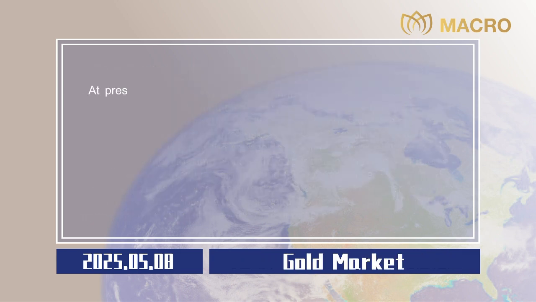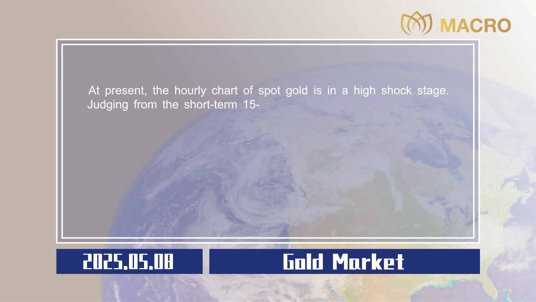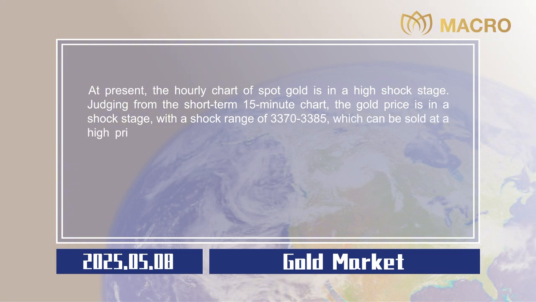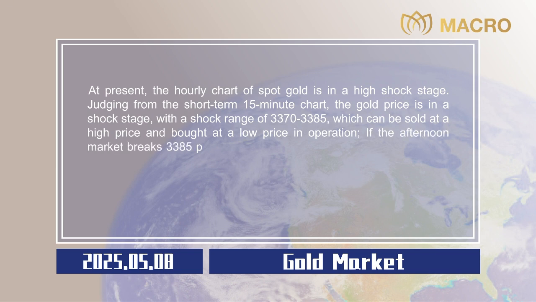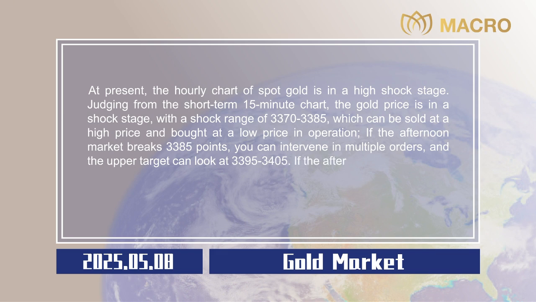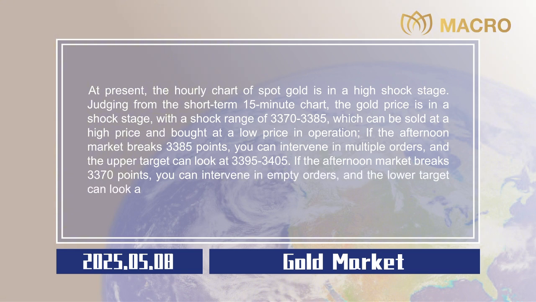Gold market. At present, the hourly chart of spot gold is in a high shock stage. Judging from the short-term 15-minute chart, the gold price is in a shock stage, with a shock range of $3,370 to $3,385, which can be sold at a high price and bought at a low price in operation. If the afternoon market breaks 3,385 points, you can intervene in multiple orders, and the upper target can look at $3,395 to $3,405. If the afternoon market breaks 3,370 points, you can intervene in empty orders, and the lower target can look at $3,360 to $3,350. Stop losses are all $5.